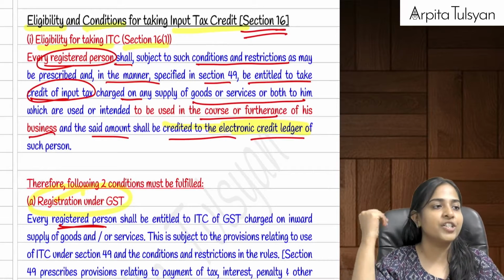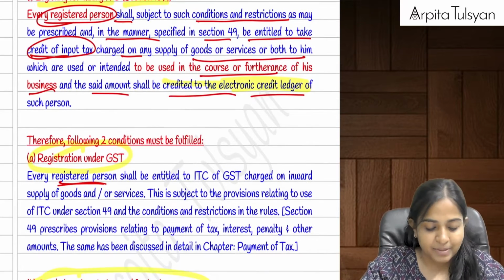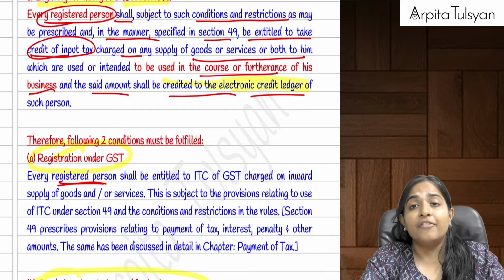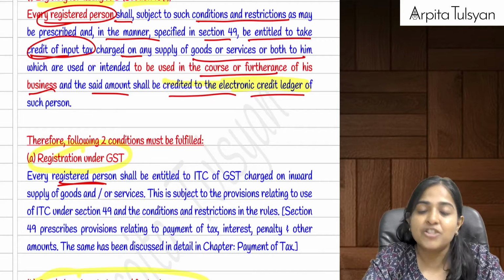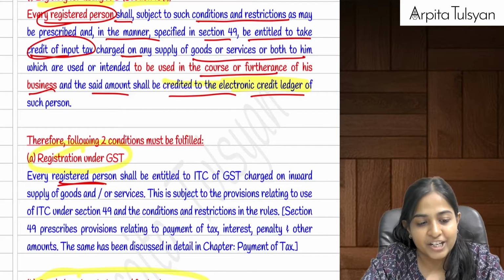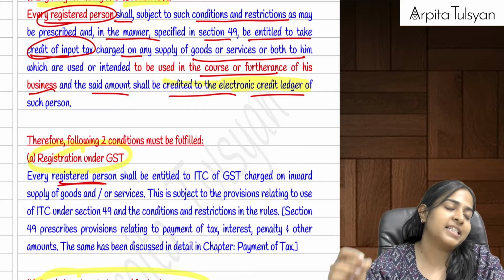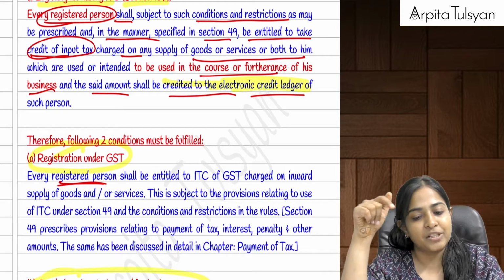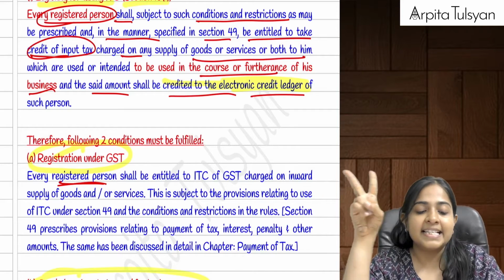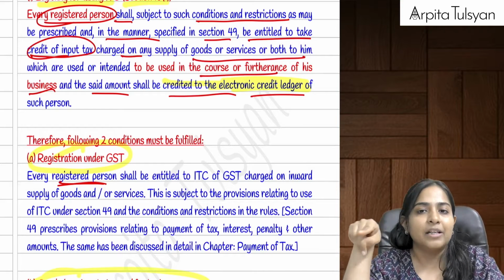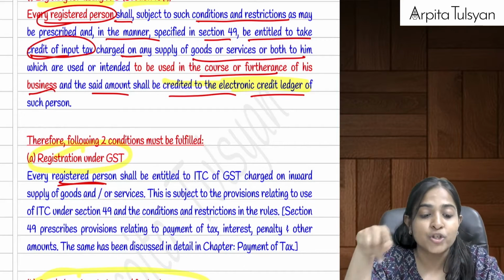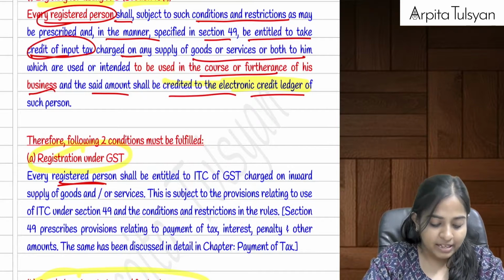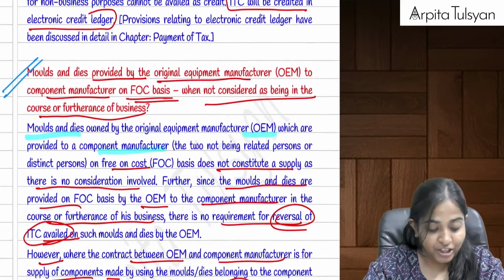Now, starting with the main provisions. First one, section 16. In section 16, there were first two conditions which we have to check for eligibility for taking ITC. The first most important condition was registration under GST. The person who wants to take the credit of the input tax should be registered, then only he can take the ITC. The second one: the goods, services or capital goods on which he is trying to take credit should be used in the course or furtherance of business. Very clear with this? We studied this in the beginning of section 16.